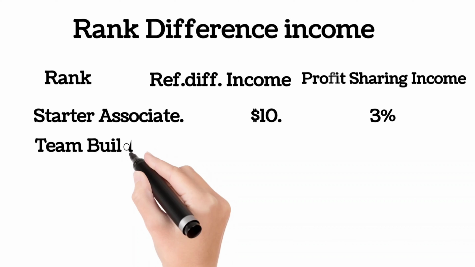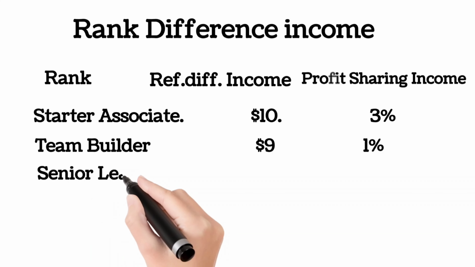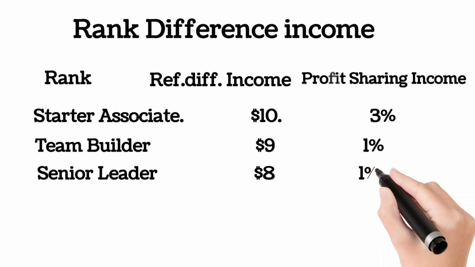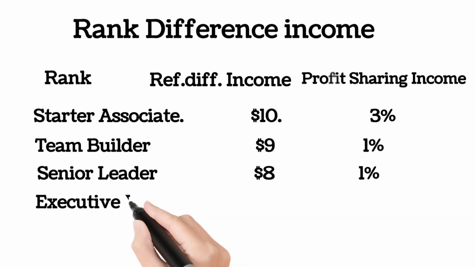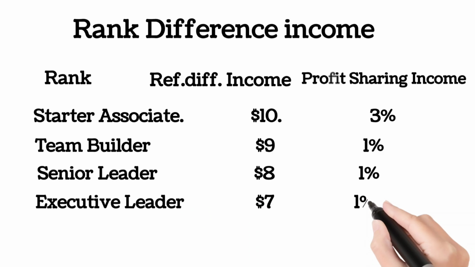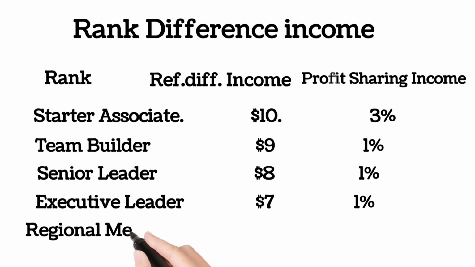At the team builder rank, you receive $9 in referral difference and 1% profit sharing income. At the senior leader rank, you receive $8 referral difference and 1% profit sharing difference income. At the executive leader rank, you receive $7 referral difference and 1% profit sharing difference income. At the regional mentor rank, you receive $6 referral difference and 1% profit sharing difference income.